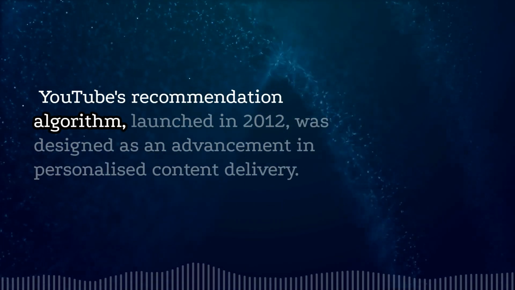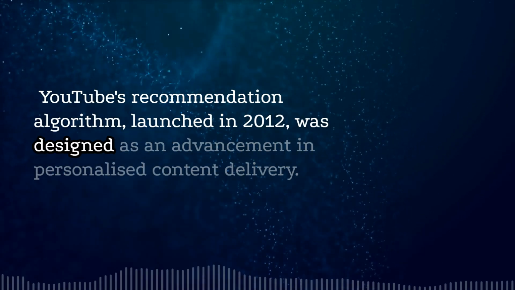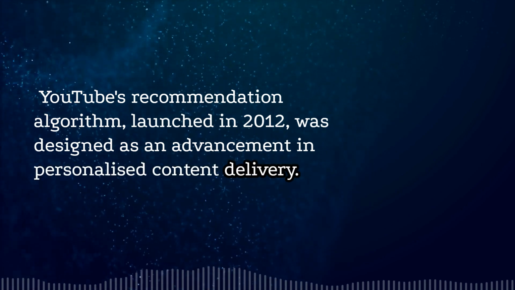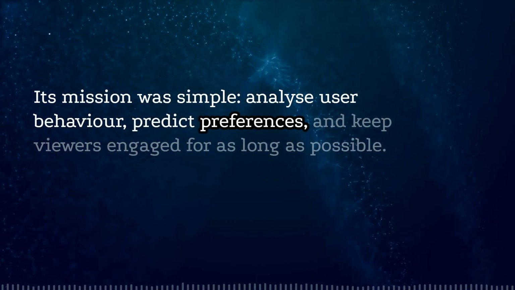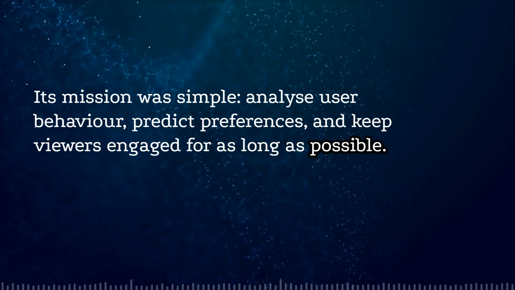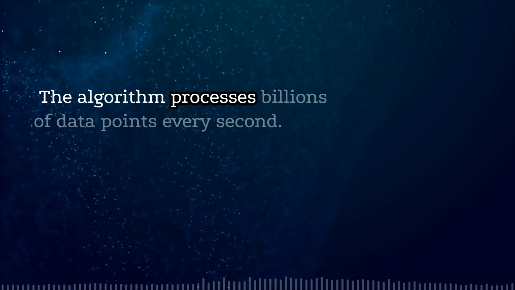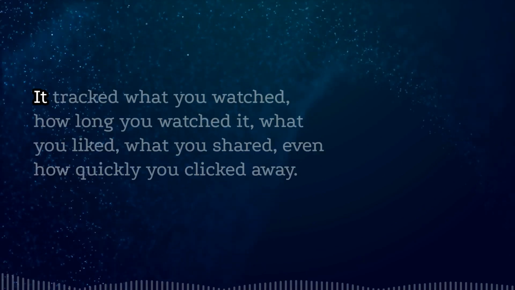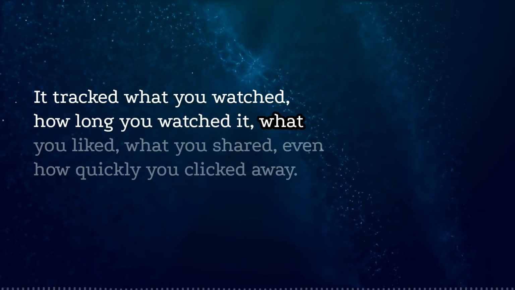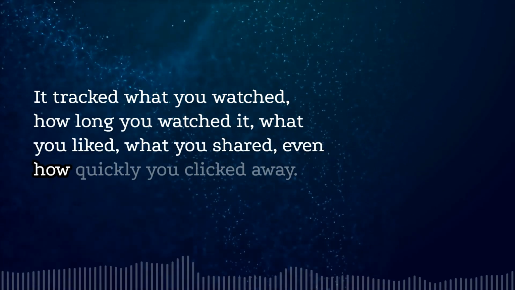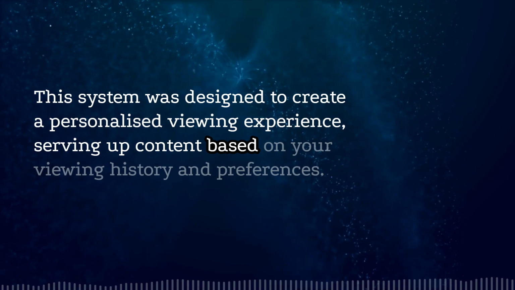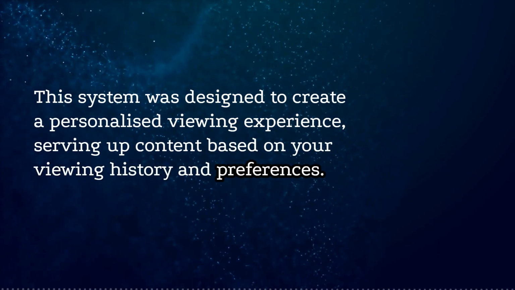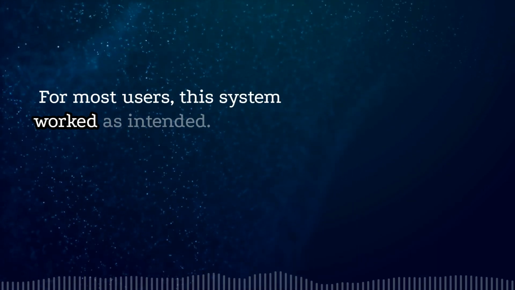YouTube's recommendation algorithm, launched in 2012, was designed as an advancement in personalized content delivery. Its mission was simple: analyze user behavior, predict preferences, and keep viewers engaged for as long as possible. The algorithm processes billions of data points every second. It tracked what you watched, how long you watched it, what you liked, what you shared, even how quickly you clicked away. This system was designed to create a personalized viewing experience, serving up content based on your viewing history and preferences. For most users, this system worked as intended.